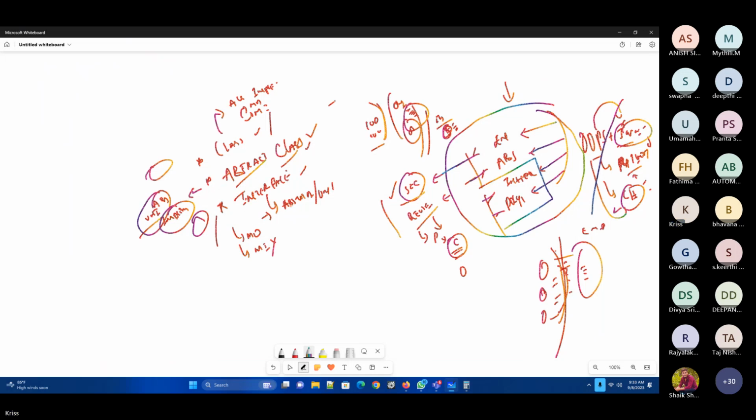So in interfaces, we will be having 100% abstraction, right? All methods are unimplemented. So this is 100% abstraction. But whereas in the abstract class, we'll be having implemented plus unimplemented methods. Okay, can we create an object for this? Can I create an object for an interface?